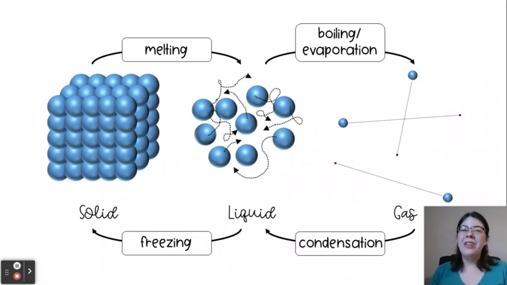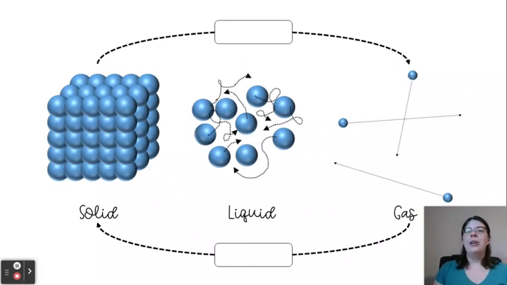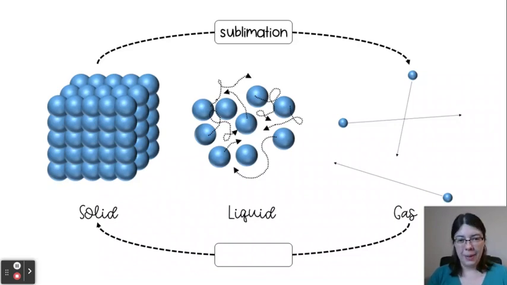Now, these are actually not the only phase changes we can see, although they're the most common ones that we experience. There's actually 2 more common ones, which are going directly from the solid to the gaseous state or the gaseous state to the solid state. We do not form a liquid in between. So going from solid to gas, this is an example of dry ice. So dry ice is frozen carbon dioxide. When we heat it up, it actually doesn't form a liquid, it goes directly to the gas phase. So this is a process known as sublimation.